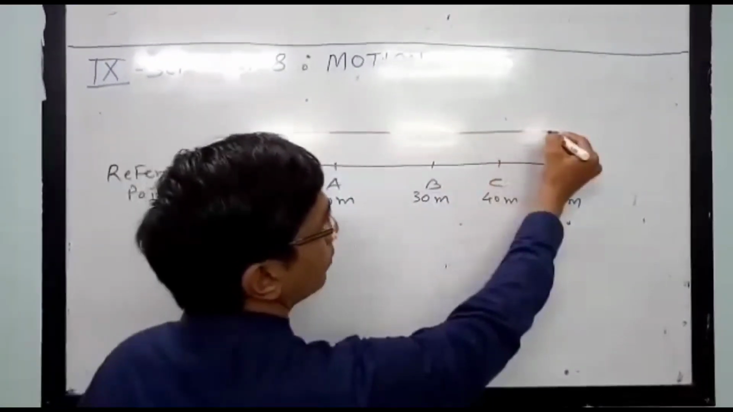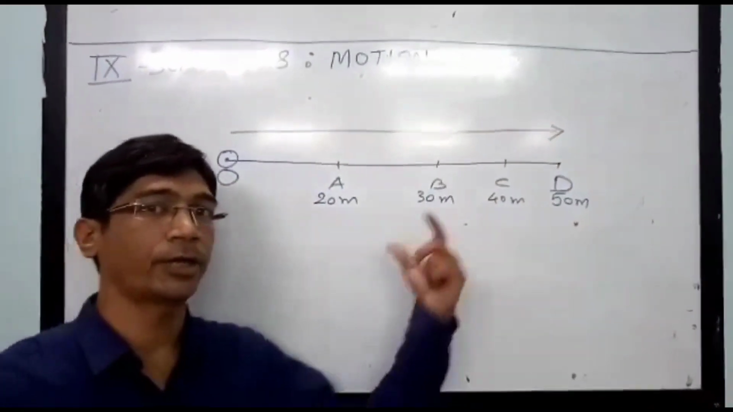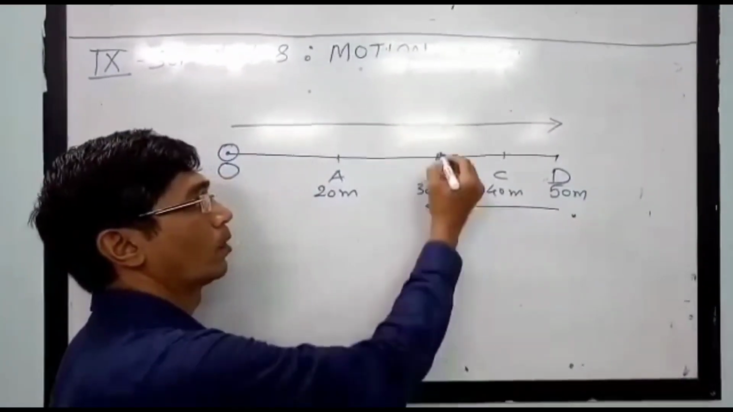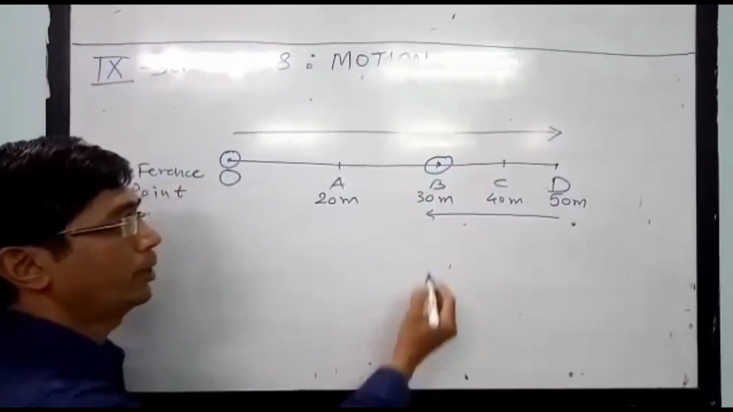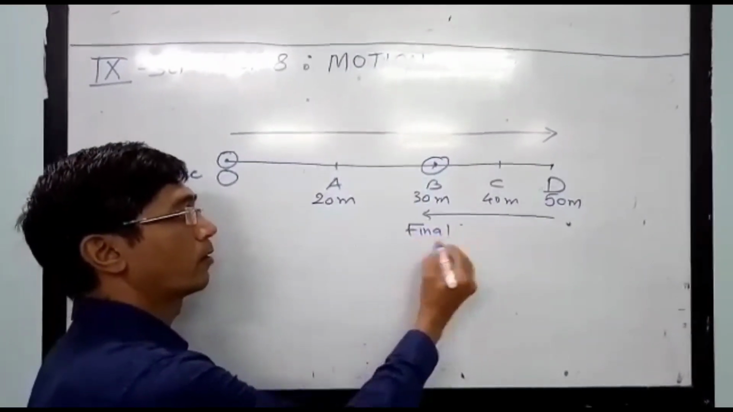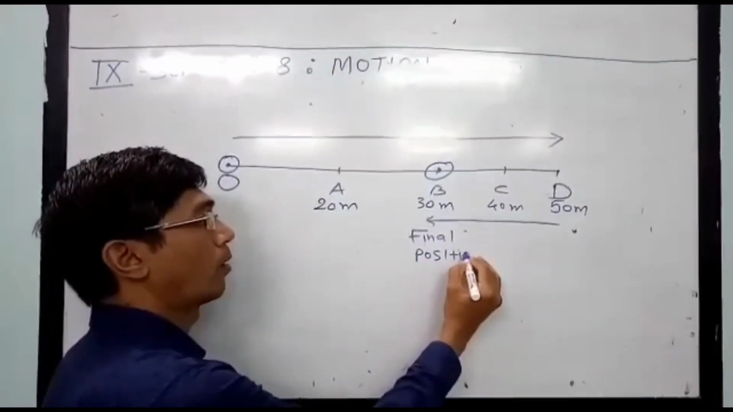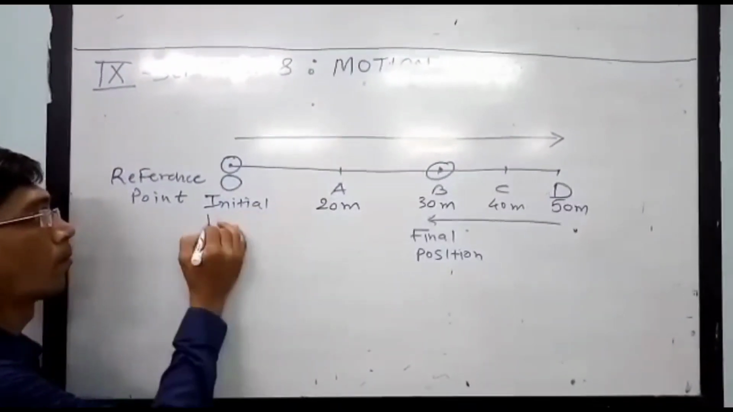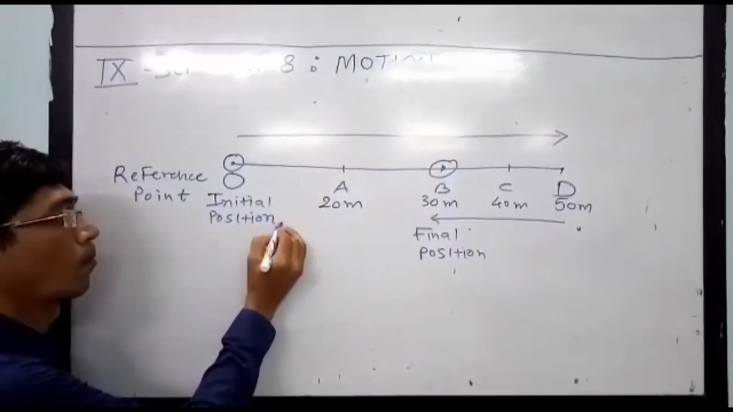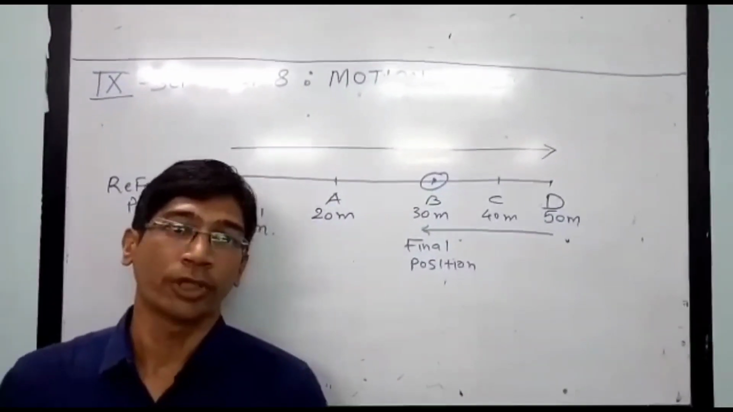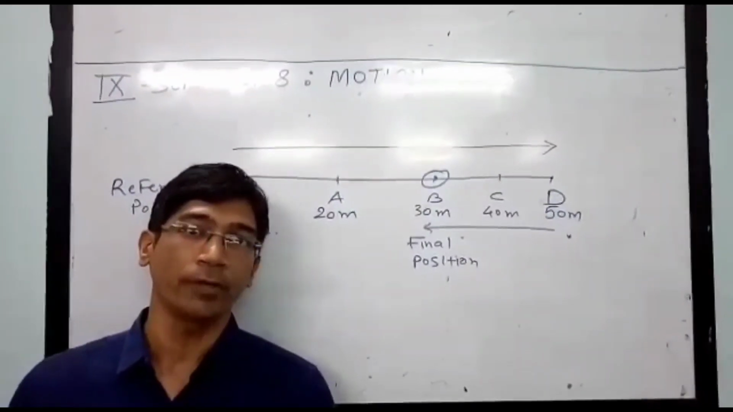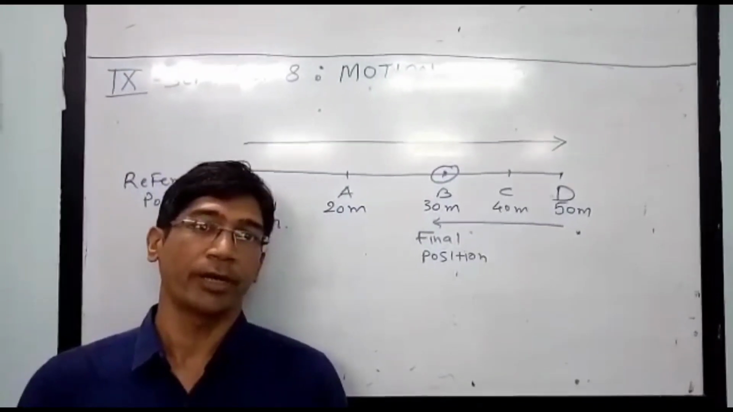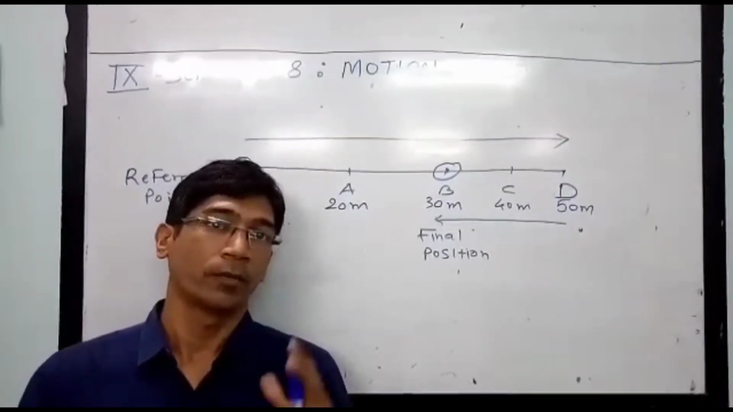The object changes its position from O and reaches the D point in the given time interval. We can draw it with an arrow. And again it returns back from the D point and reaches the B point. So here we can say that B is the final position and O is taken as the initial position. To explain the motion we take two different quantities. One is the path length and the other is the displacement. Both are different quantities and they explain the motion.